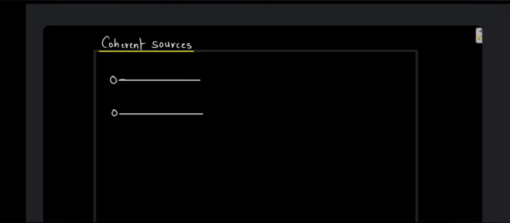Supposing the waves which are coming out from here have the same frequency or same wavelength, and they have the same phase difference, a constant phase difference or a zero phase difference. Then these two sources are called the coherent sources.